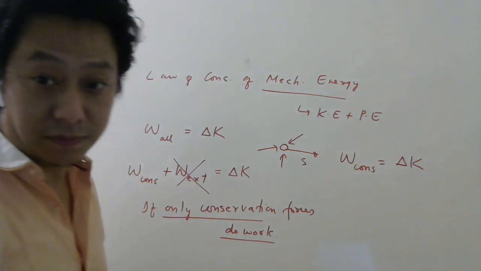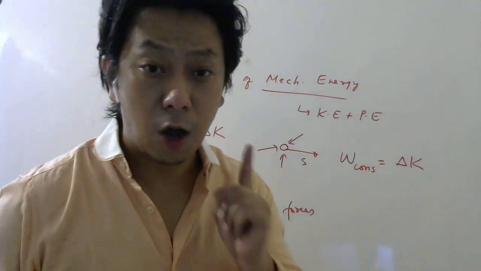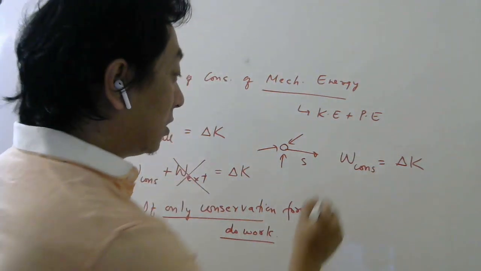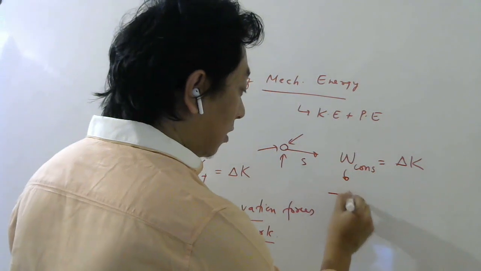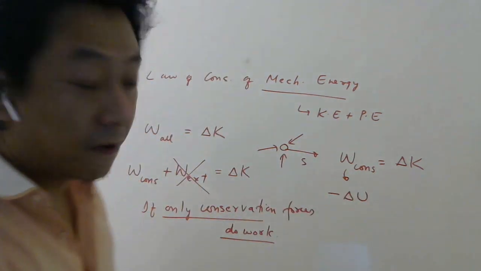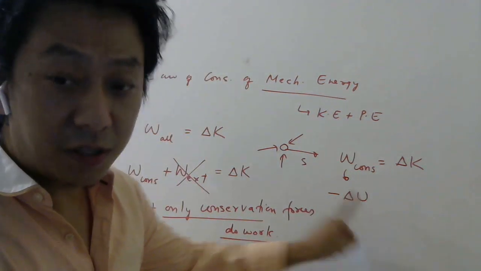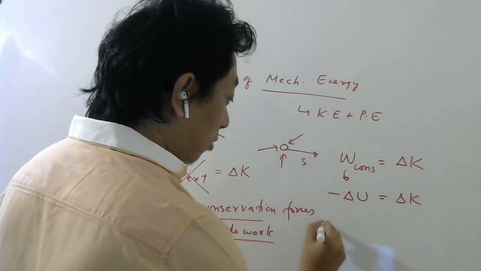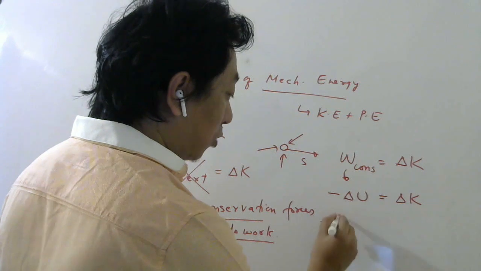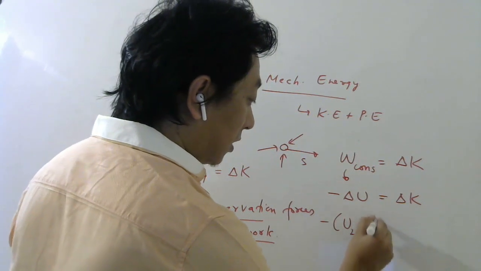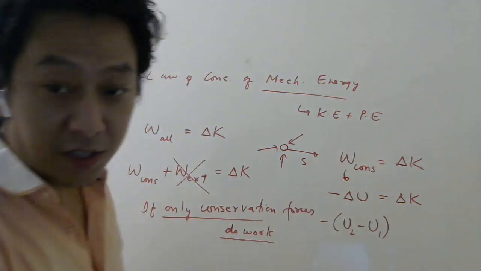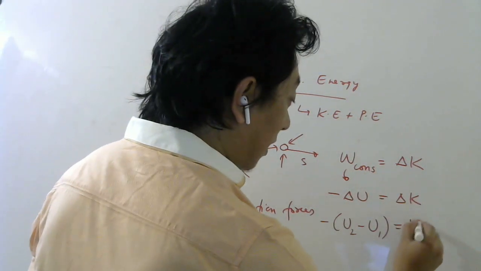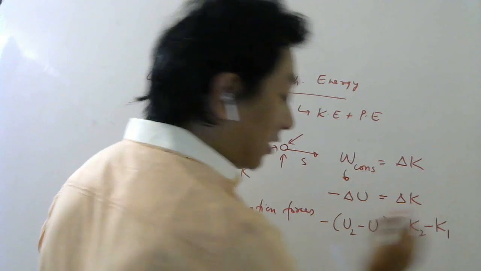Now go back and remember how many times I have told you that work done by any conservative force is always minus of change in potential energy. Minus of change in potential energy equals delta K. If I now open, change in potential energy means final potential energy minus initial potential energy, and change in kinetic energy means final kinetic energy minus initial kinetic energy.